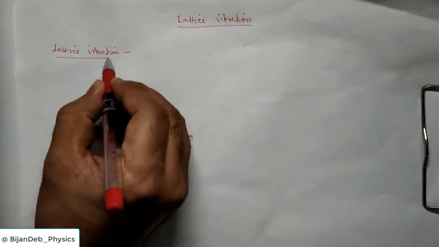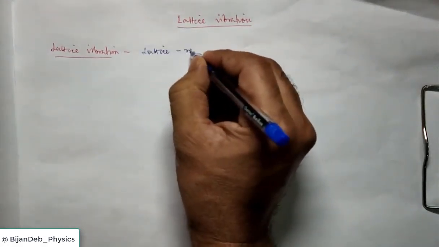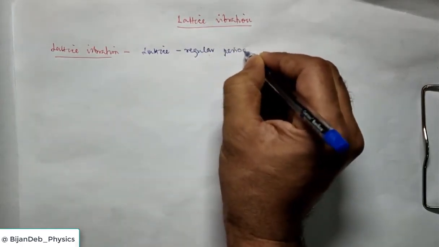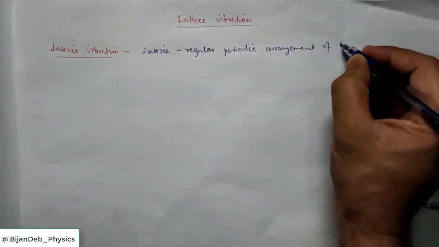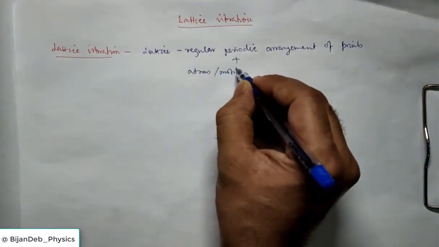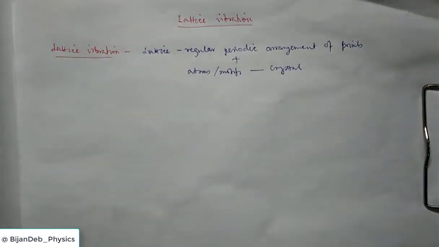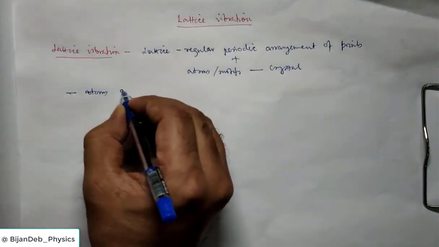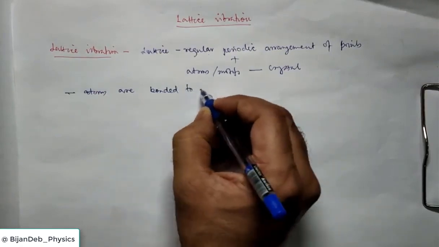Firstly, lattice vibration. We know a crystal consists of a lattice, a regular, periodic arrangement of points, and if we add atoms or motifs, then we get the crystal structure. This we already know. So a crystal consists of lattice points, and in this we place the atoms. Now we can consider that these atoms are bonded to each other.